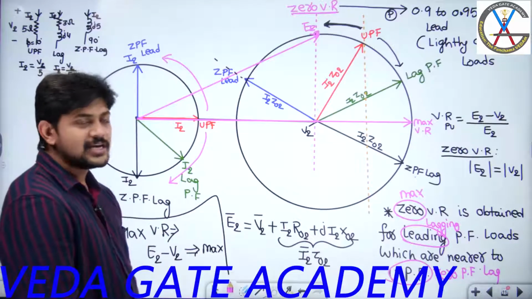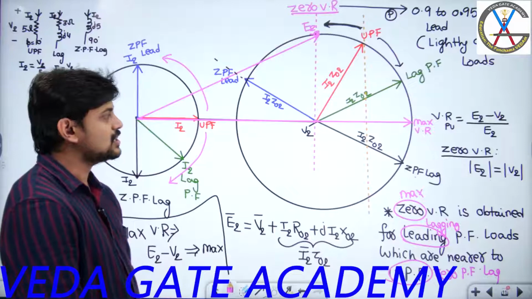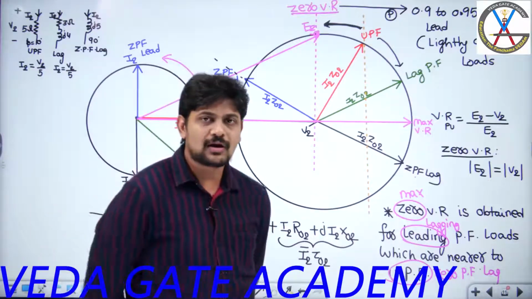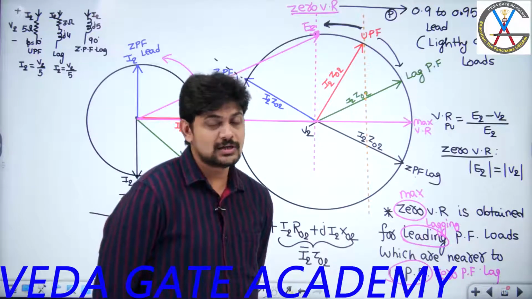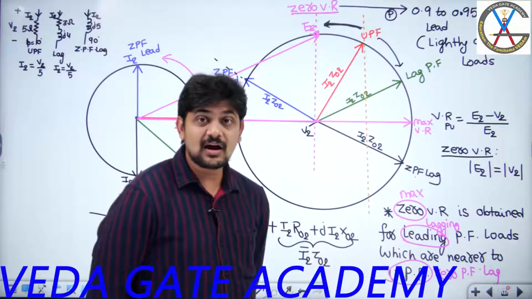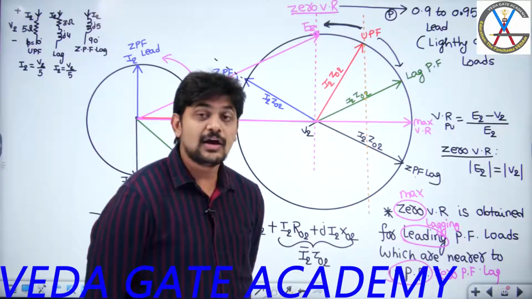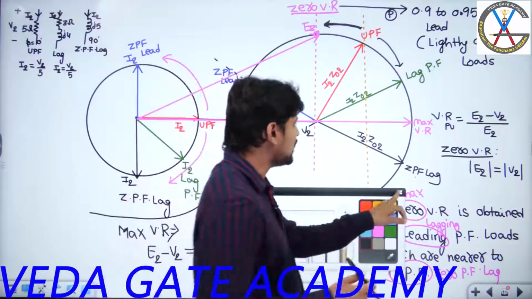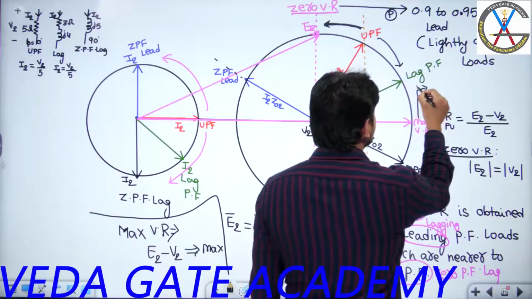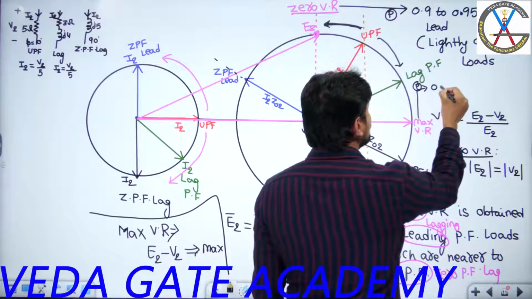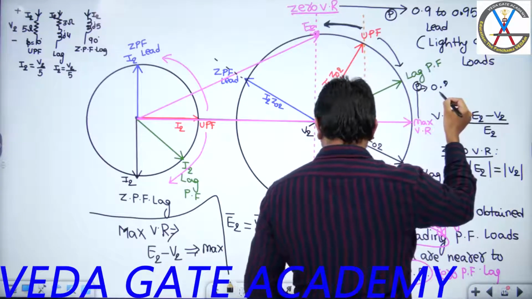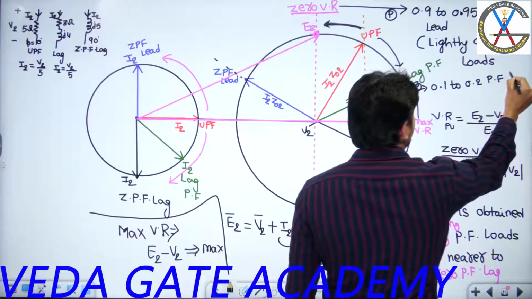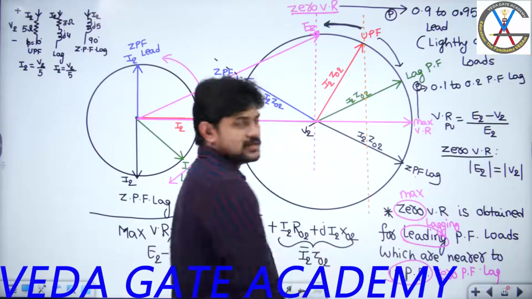That means, what is the conclusion? Maximum voltage regulation is obtained for lagging power factor loads which are operated nearer to zero power factor lagging. That means they are not exactly equal to zero power factor lagging, it should be nearer to zero power factor lagging. So practically, the maximum voltage regulation will be obtained around 0.1 to 0.2 power factor lagging.